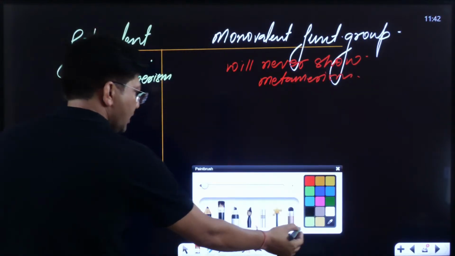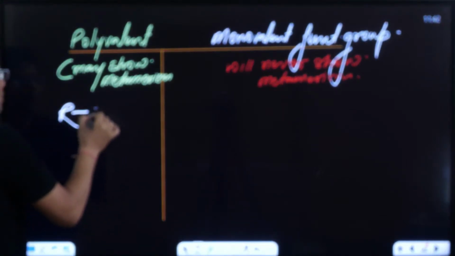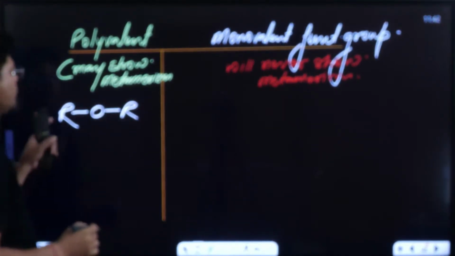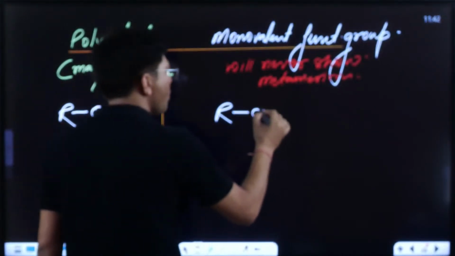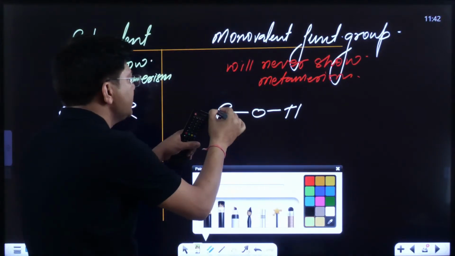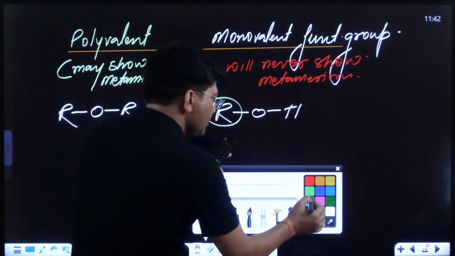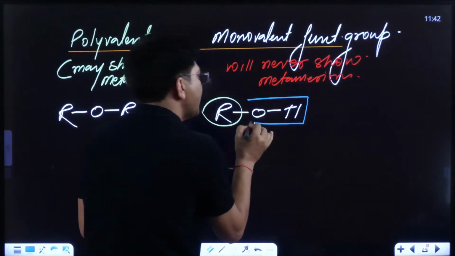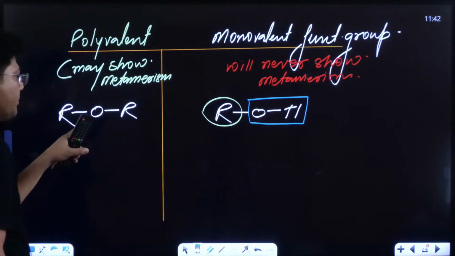Now see, if I write ether, as I have told you, ether is R-O-R, two sides. Now if I write alcohol, R-O-H, only one side, its valency is free. This will always remain as OH, so on this side we cannot write anything. So this will never show, ether may show.